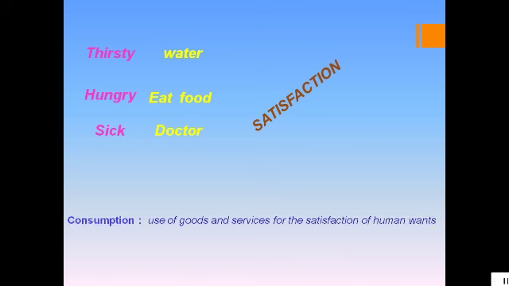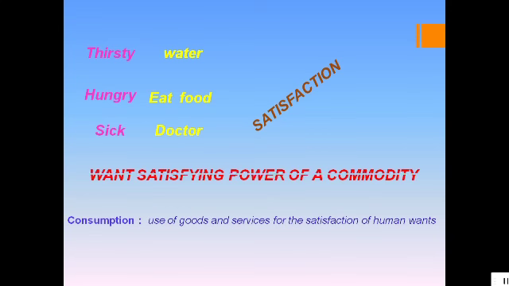consumption. So, consumption is defined as use of goods and services for the satisfaction of human wants. Both goods and services in economics will be called commodity. When we buy these commodities, we get satisfaction. So, we call it utility. Utility is defined as the want satisfying power of a commodity.